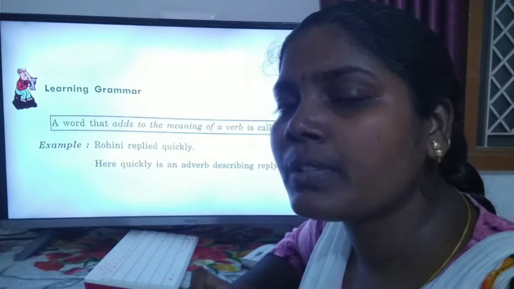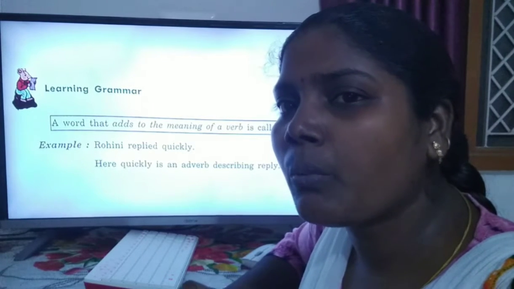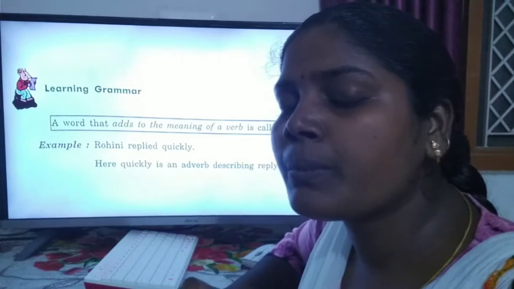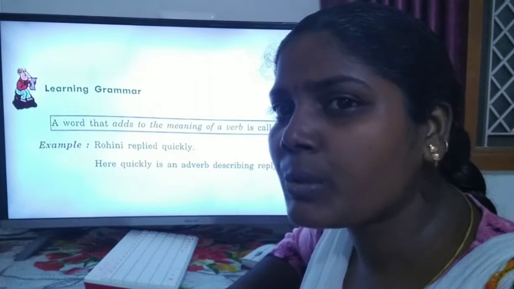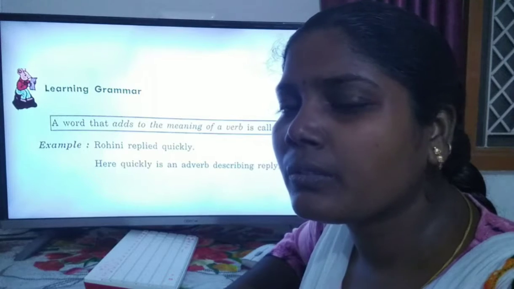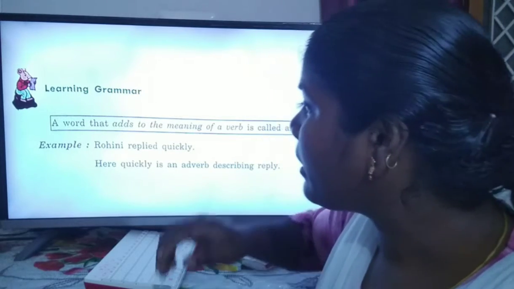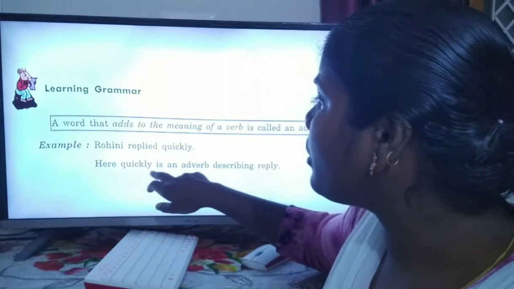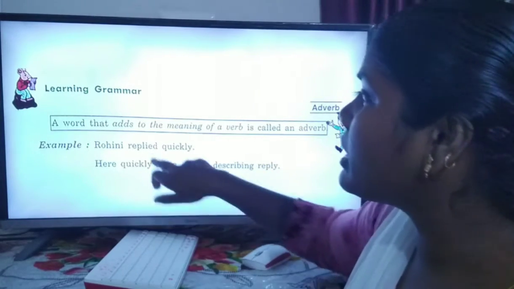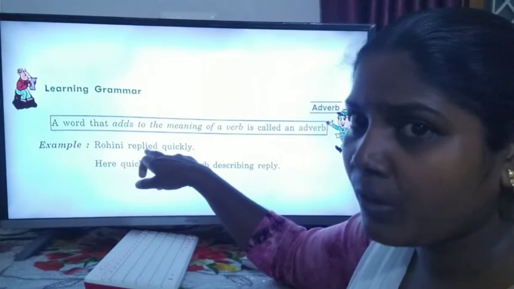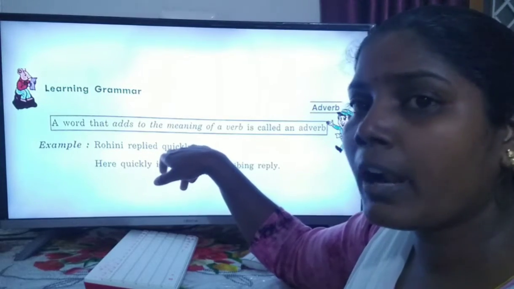So here, quickly is an adverb describing reply. Reply is a verb and quickly is an adverb.